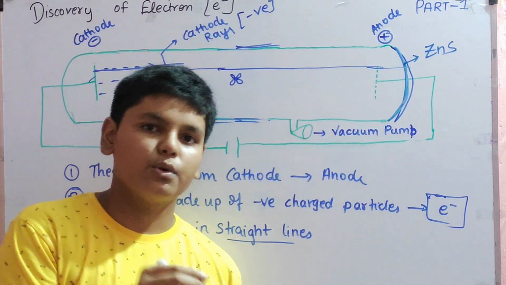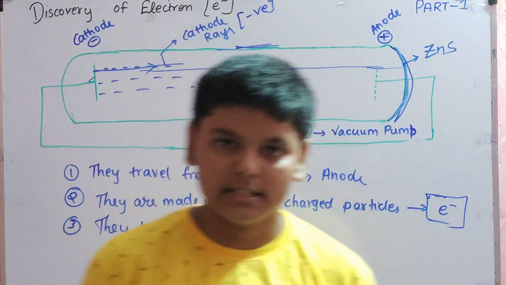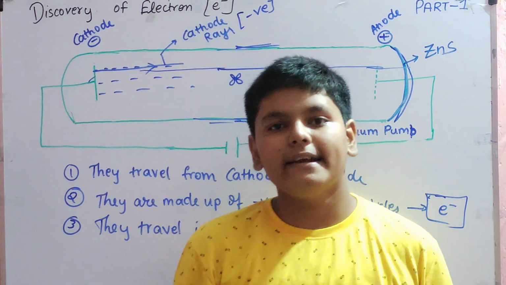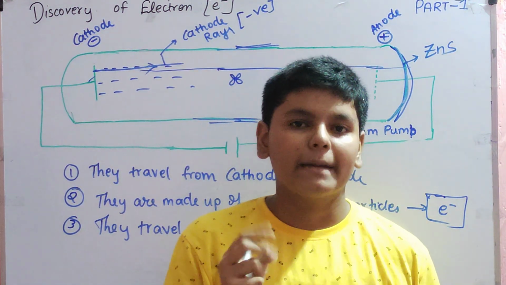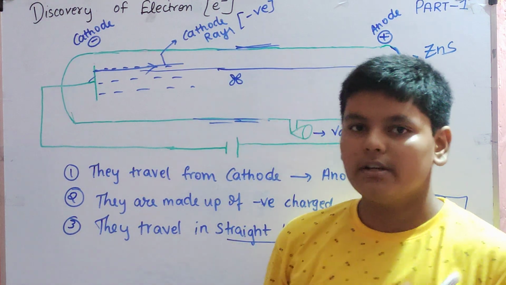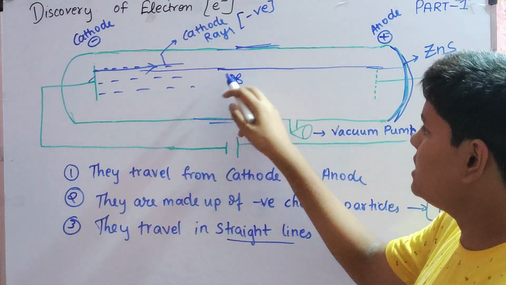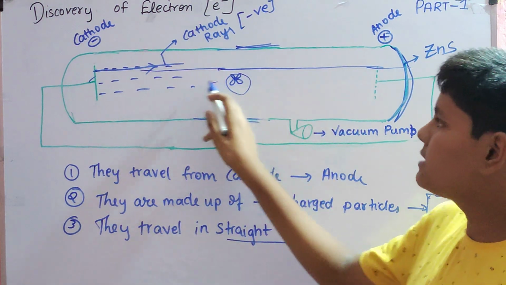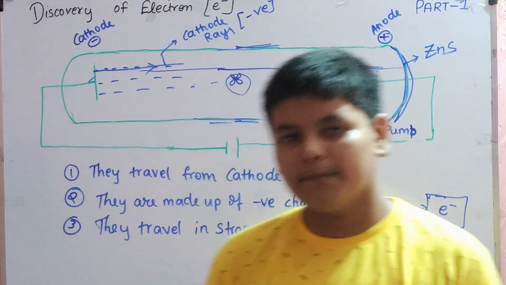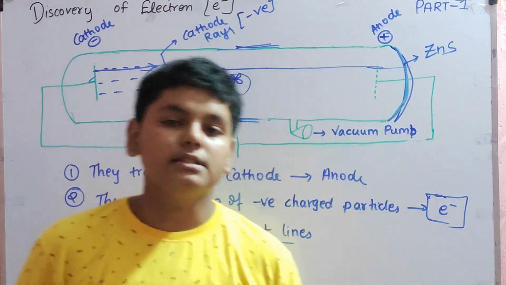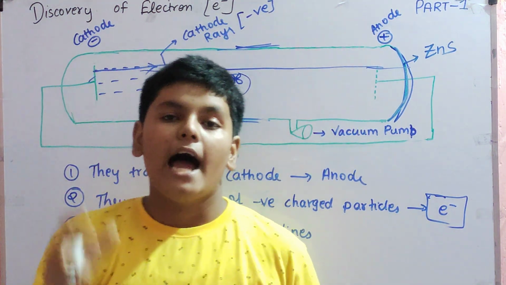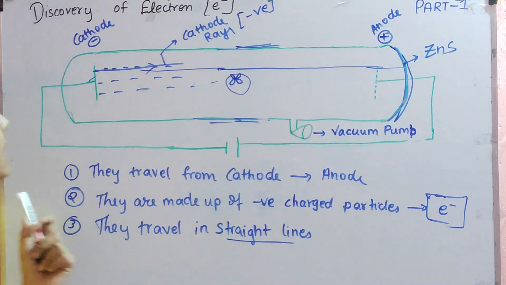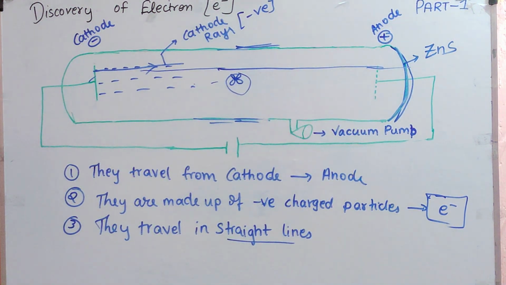Any object which is in motion possesses one energy called kinetic energy. When these rays hit the paddle wheel, the kinetic energy turns into mechanical energy, which helps it to move. After moving, these cathode rays were not visible over there. It means that these charged particles have some energy inside them, and if you use up their energy, they won't be visible over that side. These are some main points regarding the cathode rays.